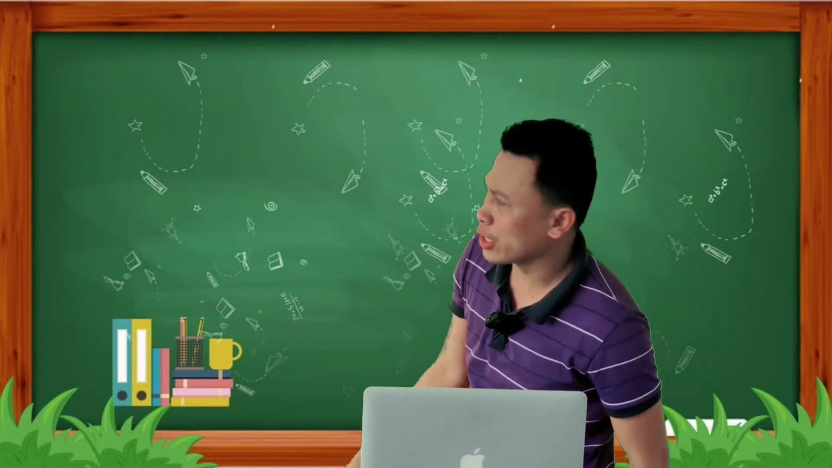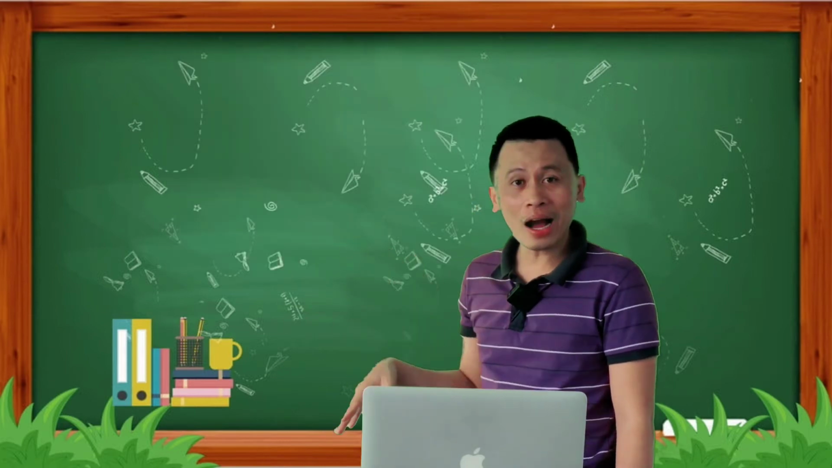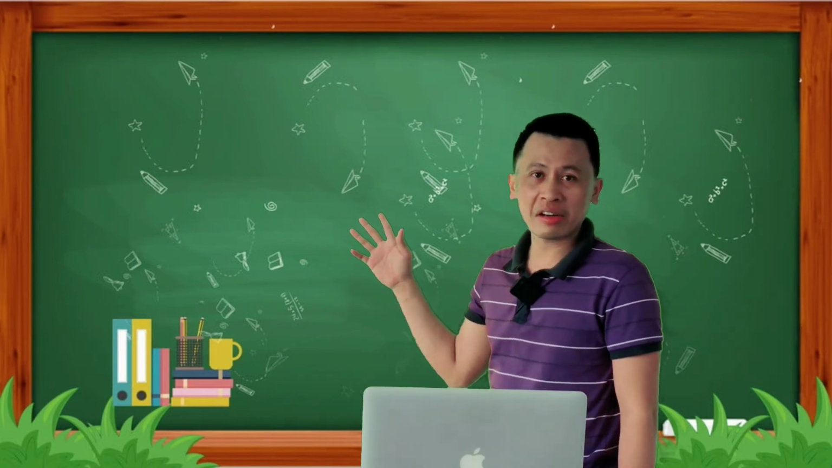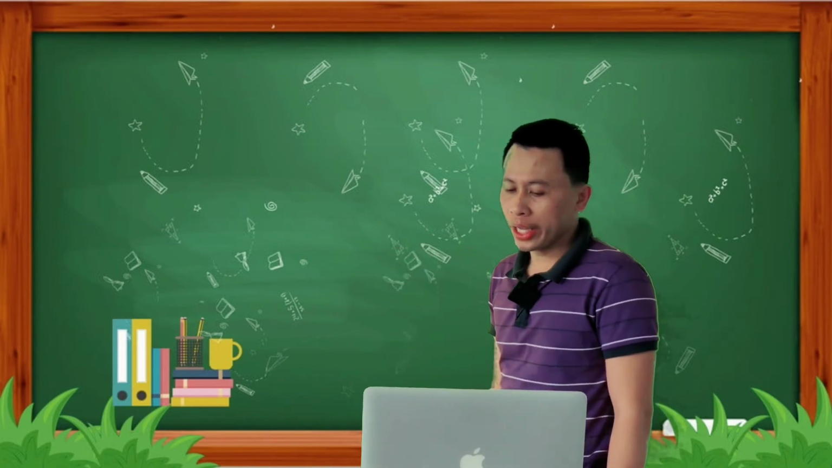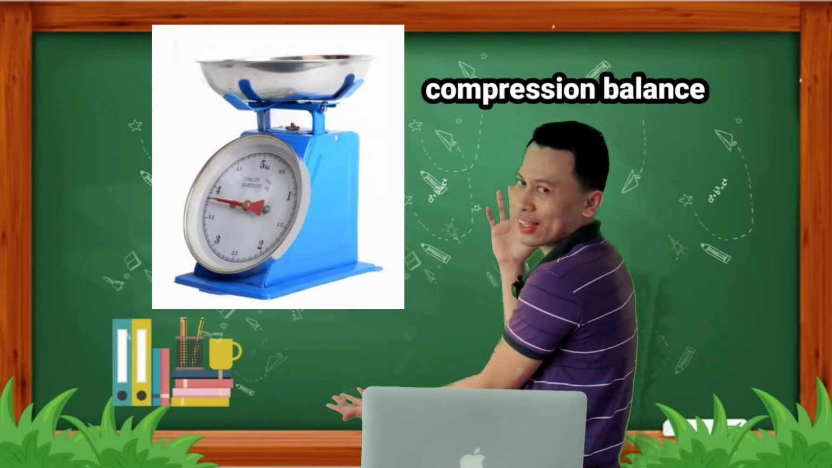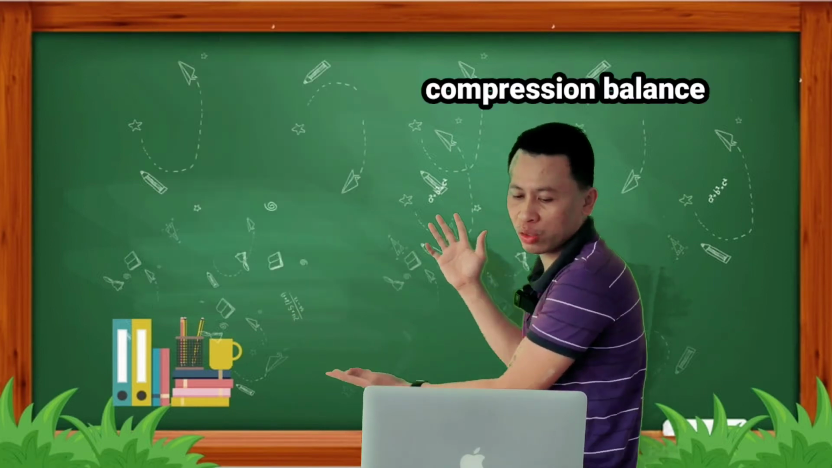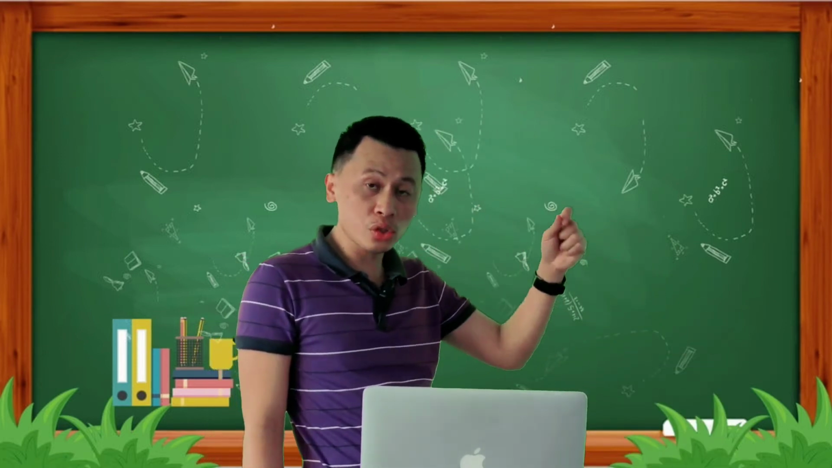A long time ago, I saw this one when I was still young, but now only rare people use it. Commonly, we are using a compression balance. This one right now, we are using a compression balance. Okay, so those are the things that we need to use when we get the weight of the matter. Now, in our topic about mass and weight, there are a lot of examples.